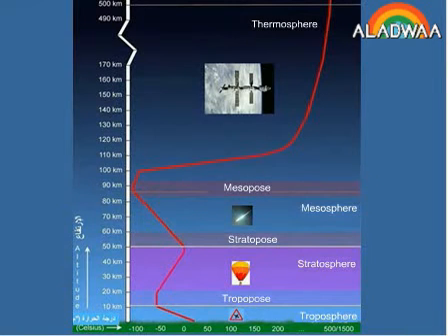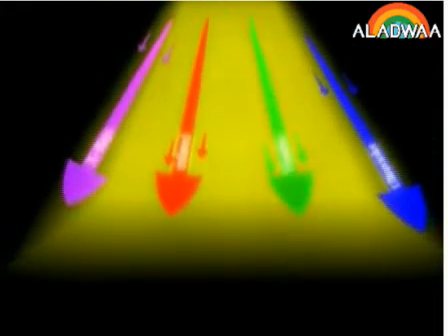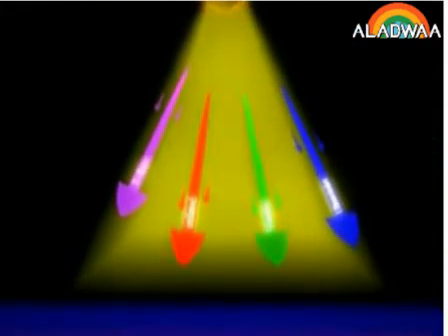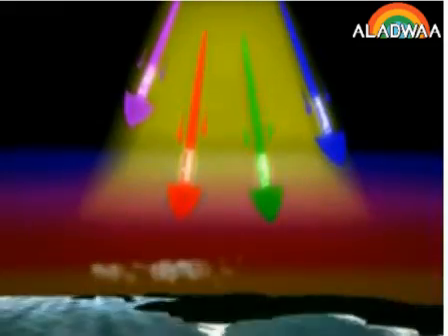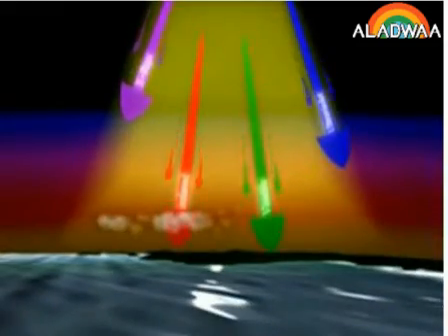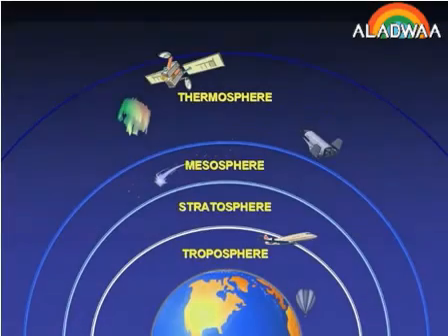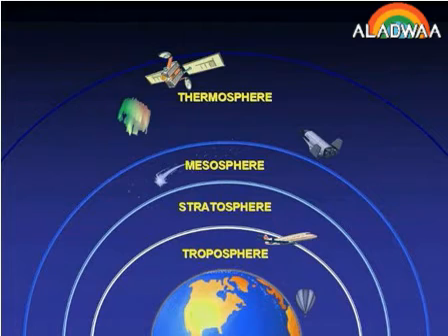Fourth layer, thermosphere. It is the fourth layer. It is the thermal layer because it's the hottest layer. Characteristics of the thermosphere. It extends from 85 kilometers to 675 kilometers with a thickness of 590 kilometers. Temperature increases rapidly when going higher until it reaches 1200 degrees Celsius at its end.